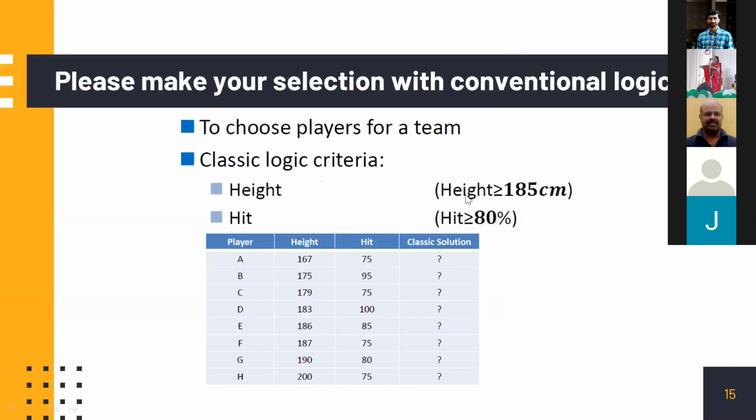The very definite and interesting objectives are: height should be greater than or equal to 185 centimeters. Hit should be greater than or equal to 80%. We take this from the history, from his practice sessions, etc. All these hit count tables are available with us. So the selection criterion is decided. This may vary from place to place. In India, we may have this height.